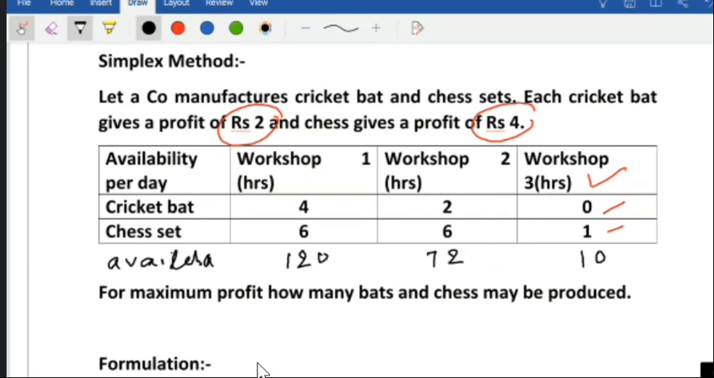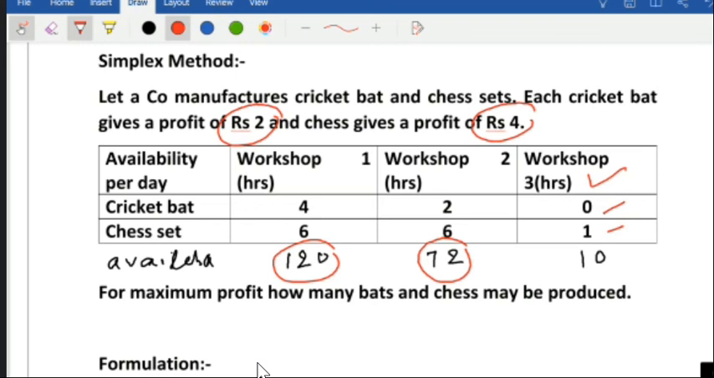So that means workshop 1 is working for 4 hours for cricket and 6 hours for chess. But total availability hours is 120. Similarly, works of 2 hours for bat and 6 hours for chess. Total available hours is 72. And works of third, 0 hours for means not working for bat at all, and chess 1 hour.